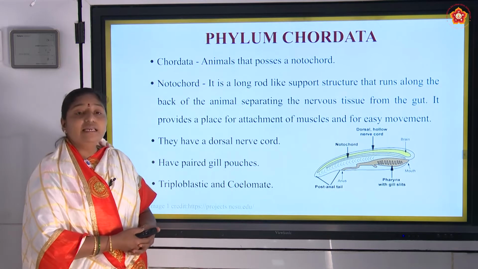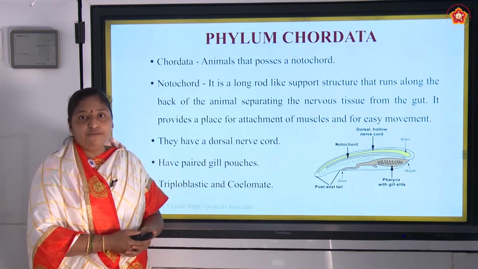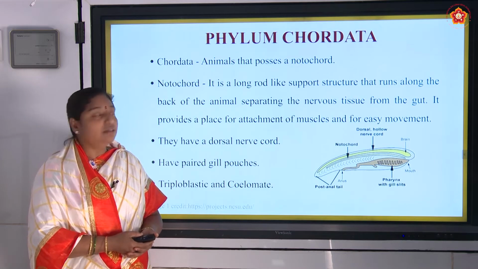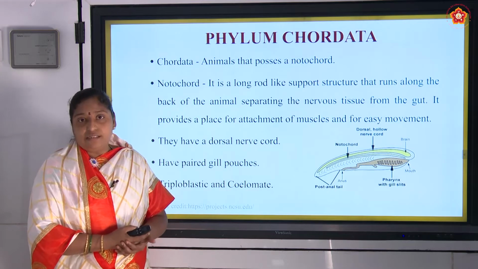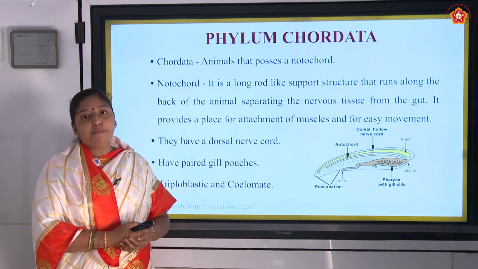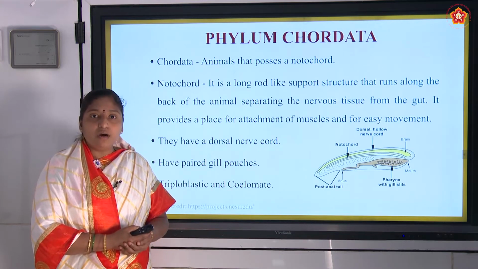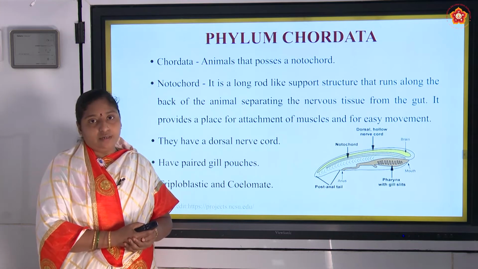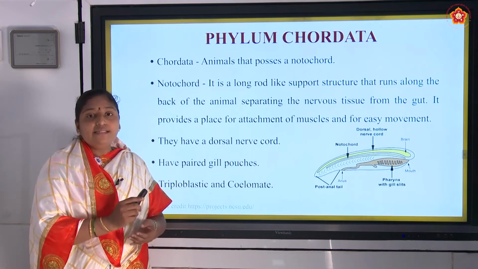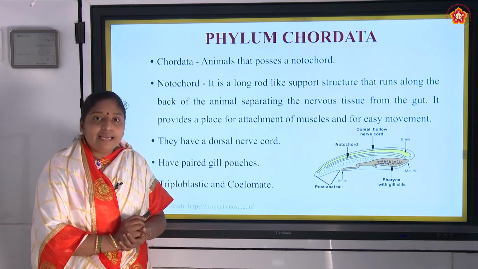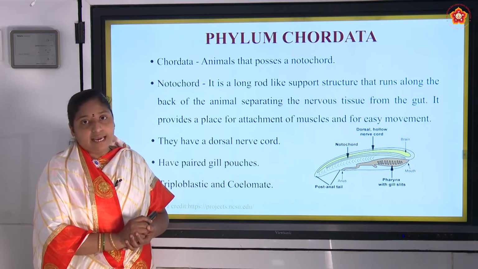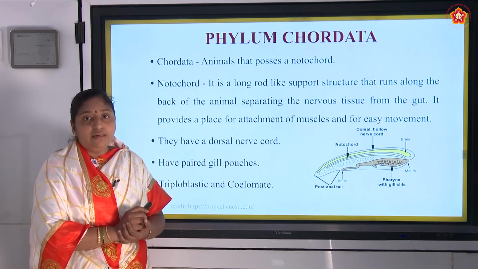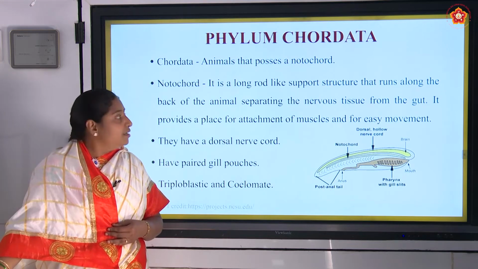Next we have to study about the phylum Chordata. What are these chordates? The animals which possess a notochord. What is this notochord? A notochord is a long rod-like structure which gives support to the organism. And where will it be? It is present